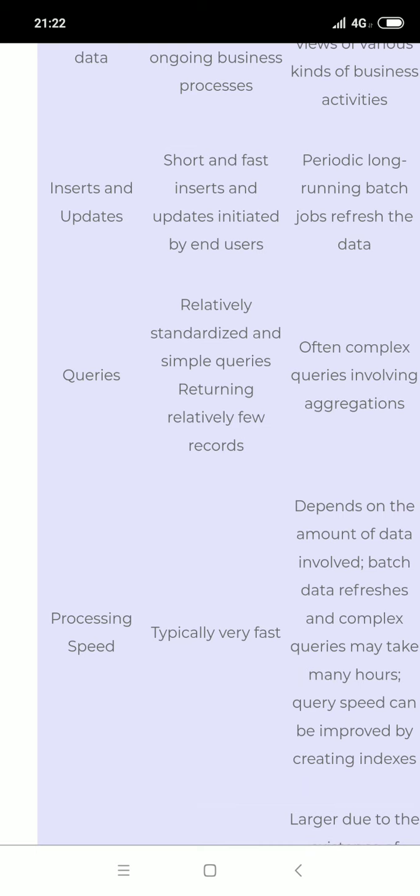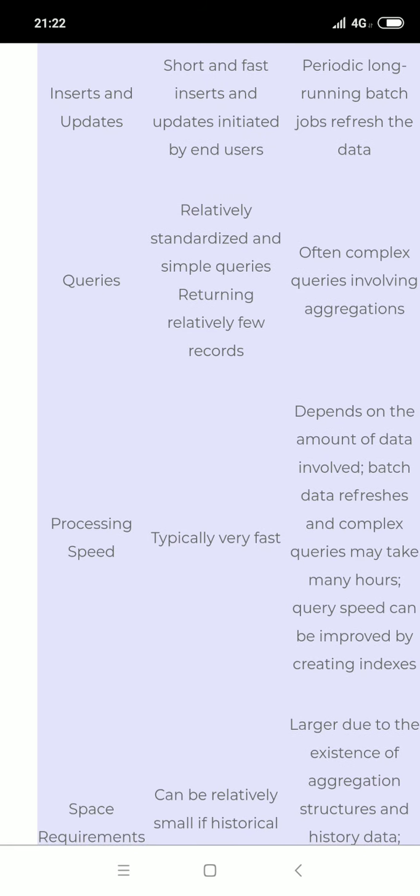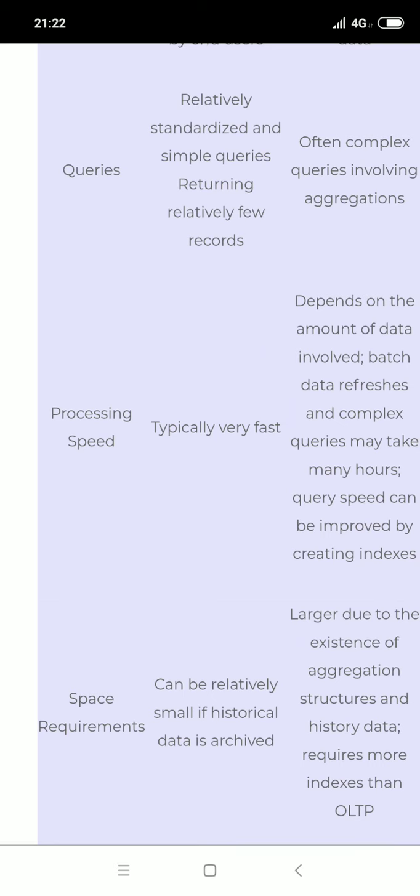Processing speed is very fast in OLTP, while in OLAP it depends on the amount of data involved. Batch data refreshes and complex queries may take many hours. Query speed can be improved by creating indexes. Space requirements: in OLTP they can be relatively small if historical data is archived, while in OLAP they are larger due to the existence of aggregation structures, and history data requires more indexes than OLTP. So this is all about the difference between OLAP and OLTP.